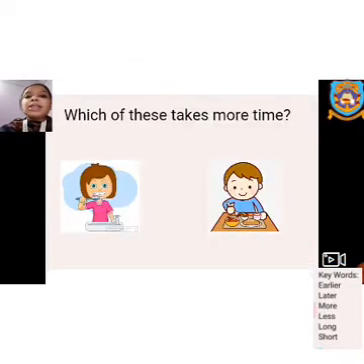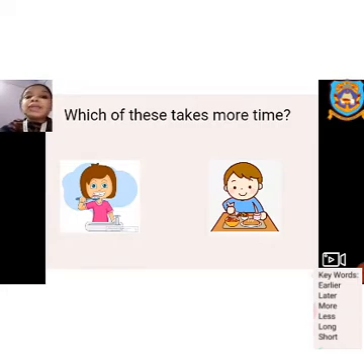The next topic is about taking more time. That happens because different events happen at different durations of time. Some of the events or activities take more time, and some of the activities take less time. So if in the exam a question comes to choose, you only have to choose between the two activities, which activity takes more time and which activity takes less time.